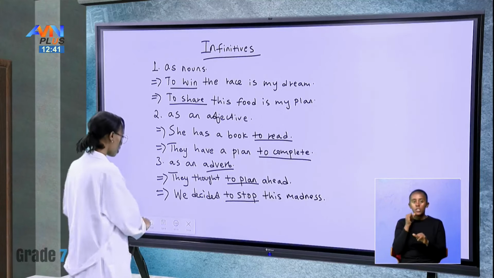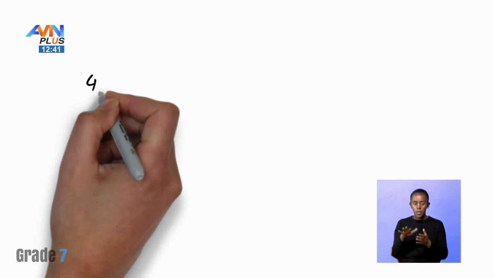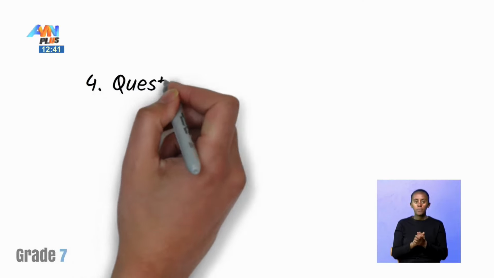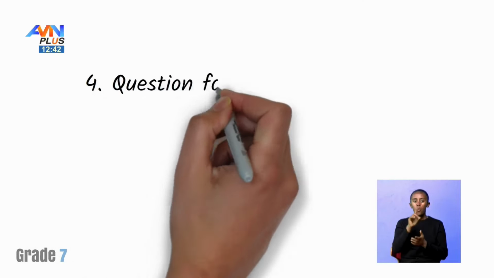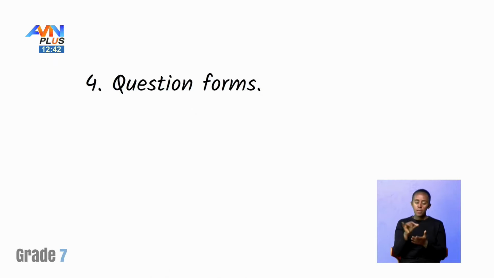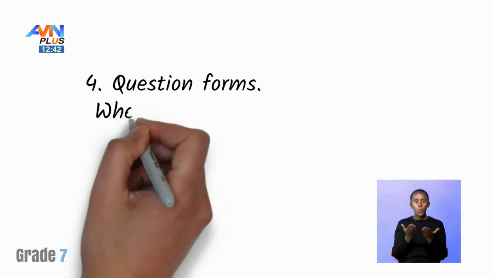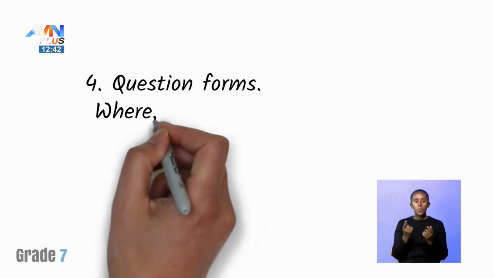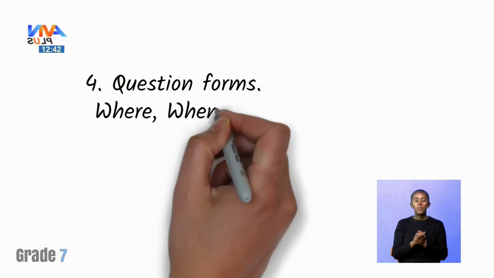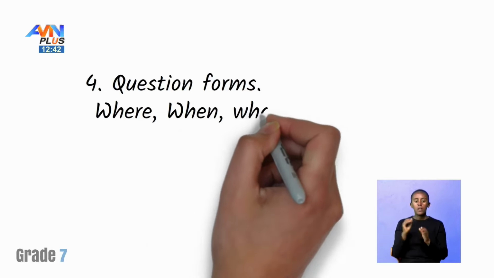And finally, we said we use it with question forms like where, when, what, and how.